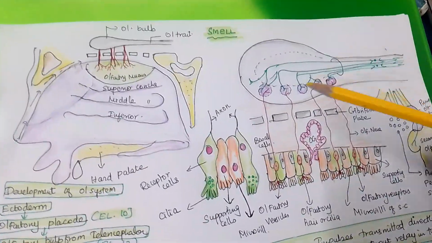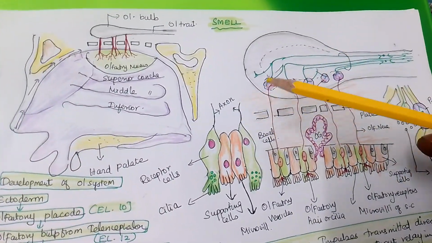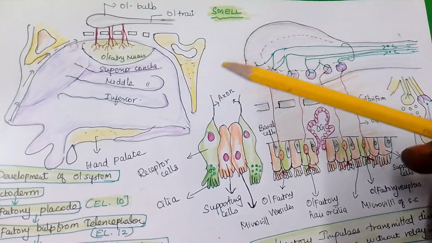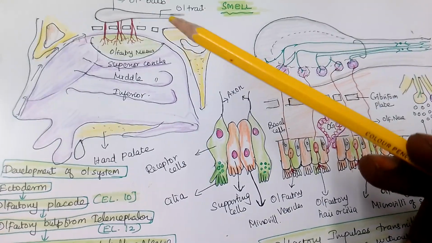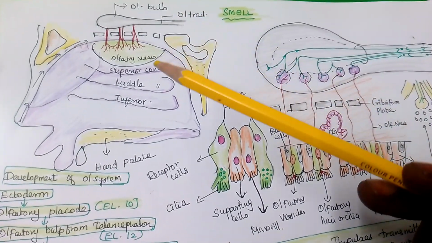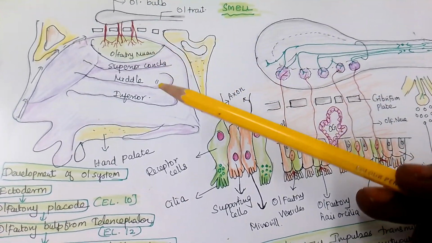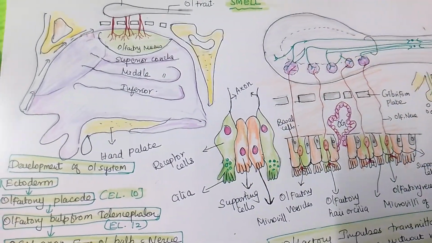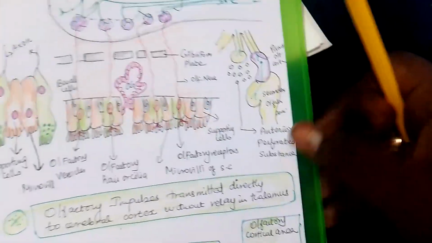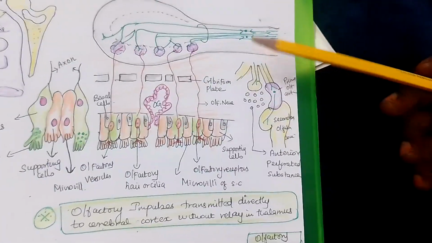This is the overview picture. This is the nasal cavity, where it is going through the cribriform plate, and there is an olfactory bulb, and this is the olfactory mucus. So this is one overview structure. This is the hard palate. Here in this microscopic structure you can see very well.